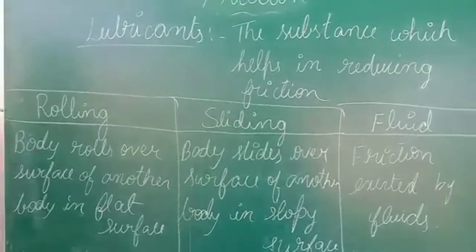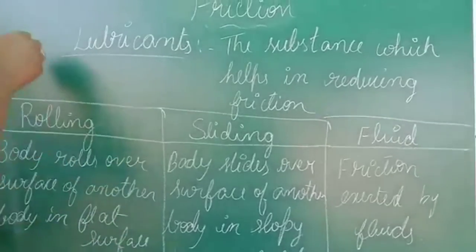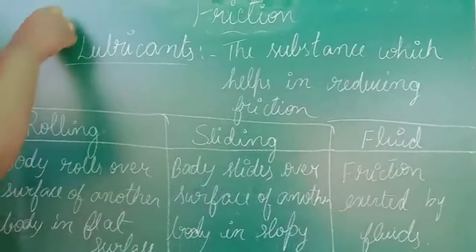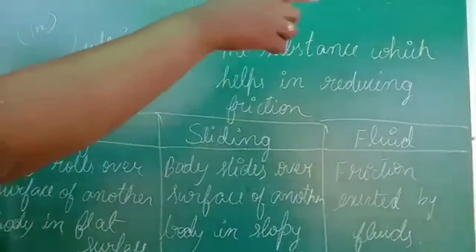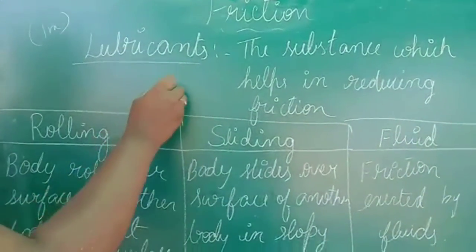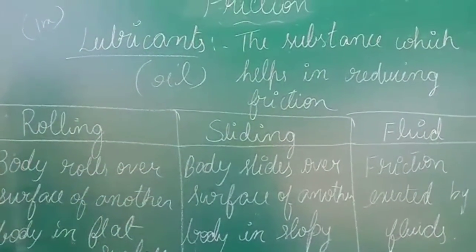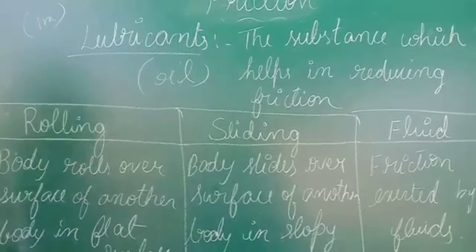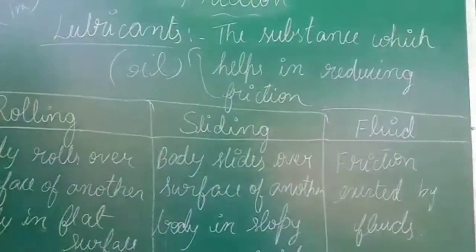So next we are going to study the lubricant. So what is a lubricant? This is an important question, it might be asked for 1 mark. Lubricant means the substance which helps in reducing friction. A lubricant is like an oil content. So the substance which helps in reducing friction, such substances are called lubricants.